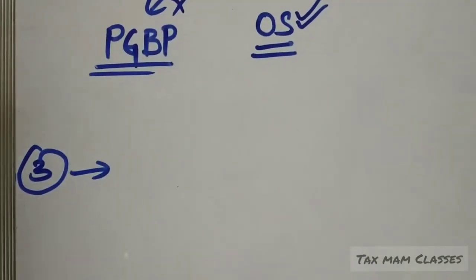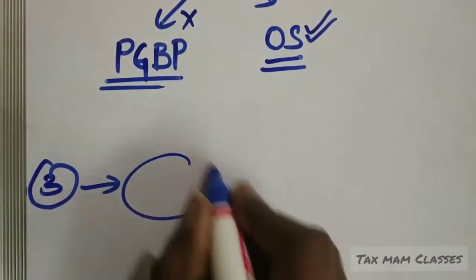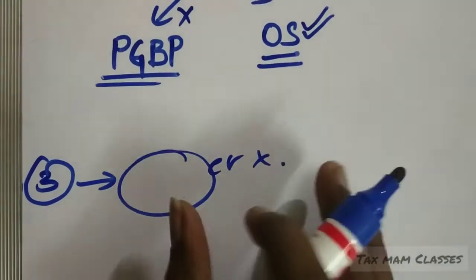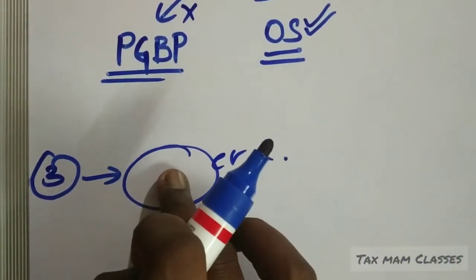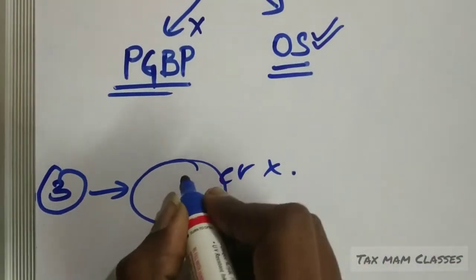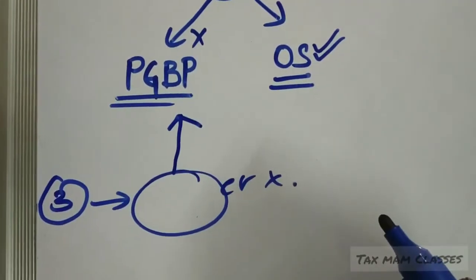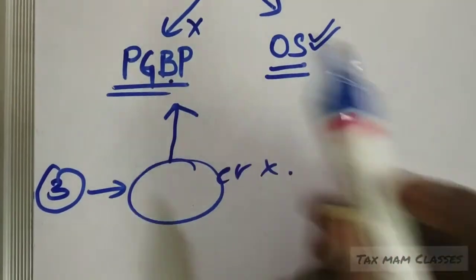A partner who is receiving salary in the partnership firm. The salary that the partner is receiving, there is no employer-employee relationship between the partners, but a partner is receiving salary in the partnership. That salary will be taxable under the head PGBP. Why? Because it is a business. It will be taxable under PGBP.